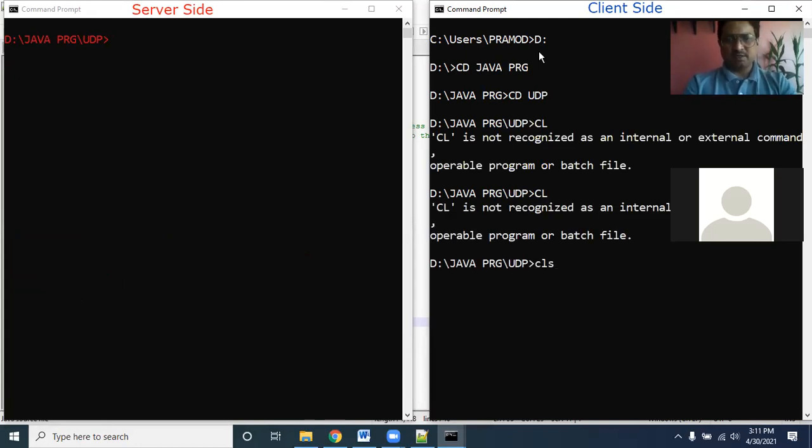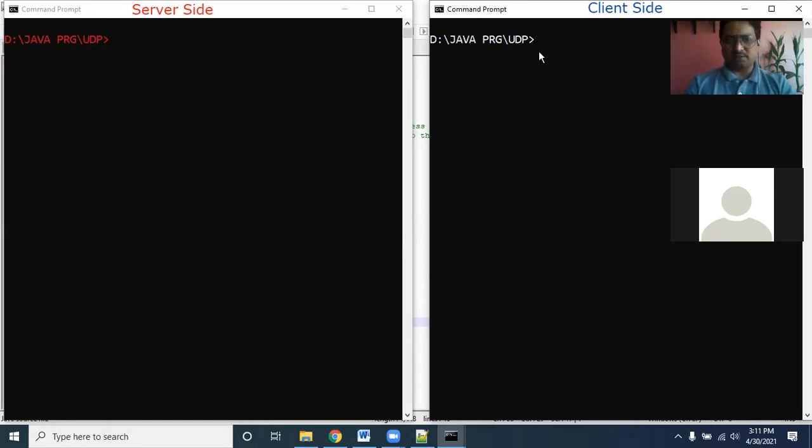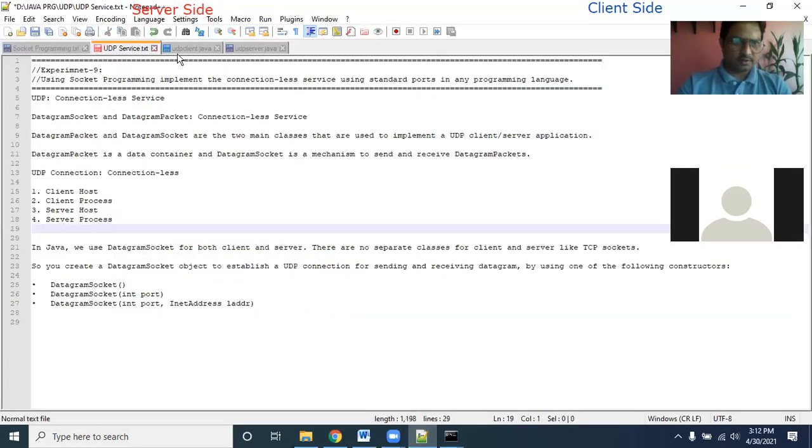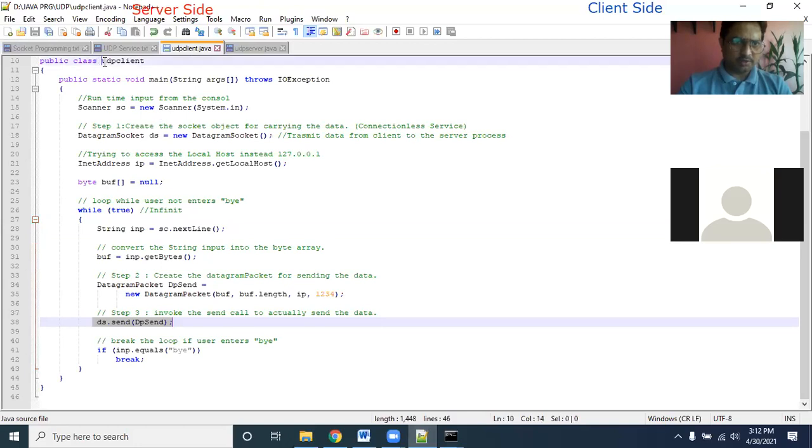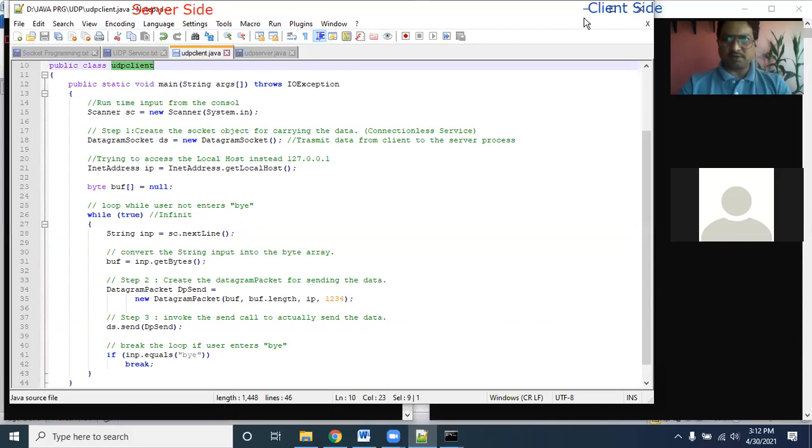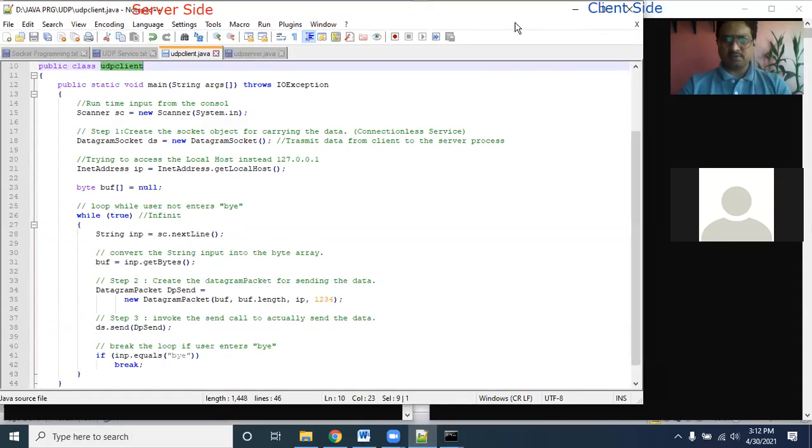The capital S key is not working on my keyboard, that's why it was giving an error. CLS to clear the screen. So at the server side, I'm going to compile this. What is the name of the program? Let me check. UDP client dot java, as you can see.